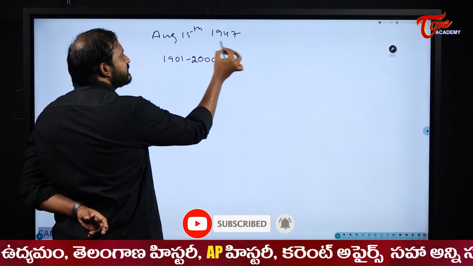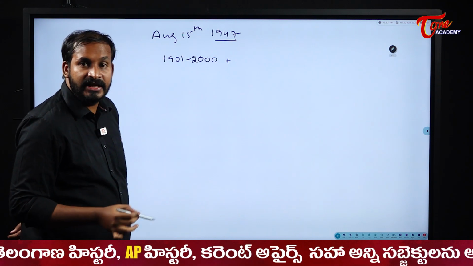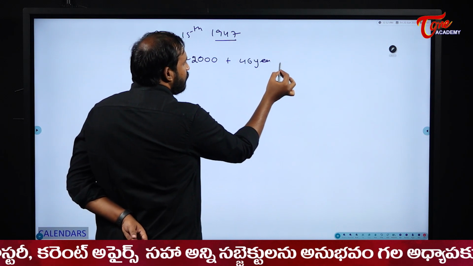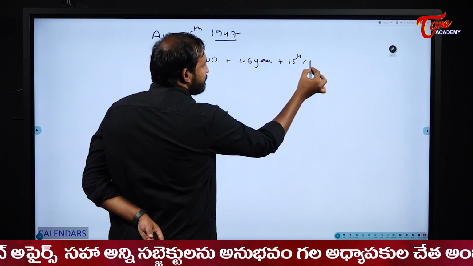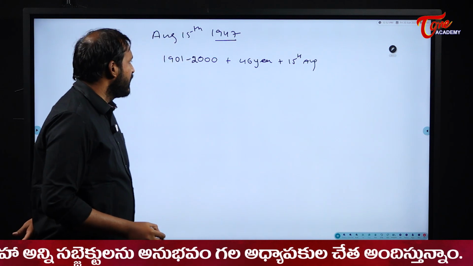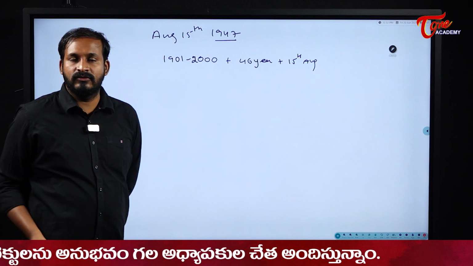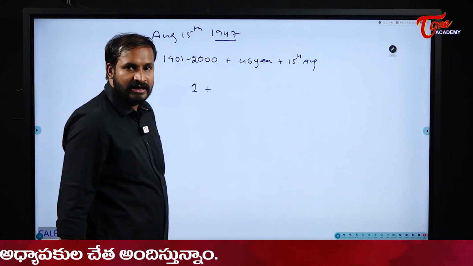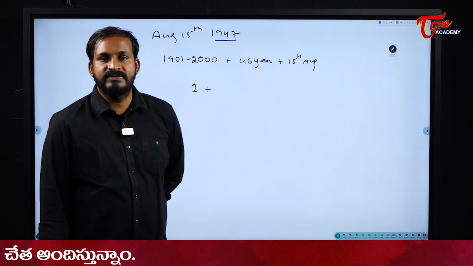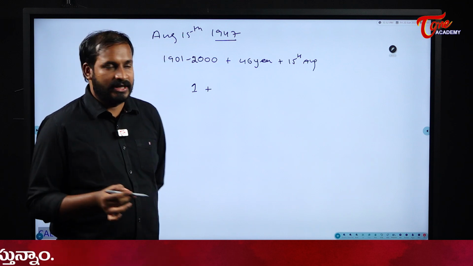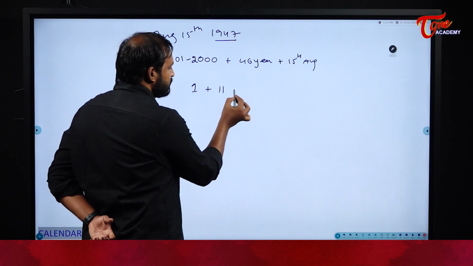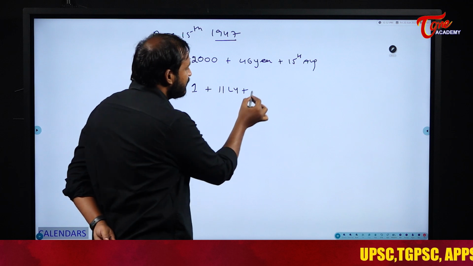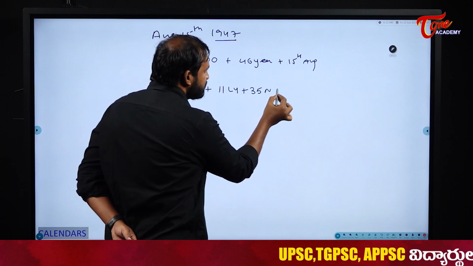Okay. Plus in the same century, how many years are completely finished? 46 years are completely finished. Okay. And 15th of August. And what is the century code for 1901 to 2000? Just now we solved. What is it? 1. Plus in 46 years, how many leap years will we have? 46 by 4, 11 times. So if 11 are leap years, what about the others? Out of 46, if 11 are leap years, the other 35 will be normal years.